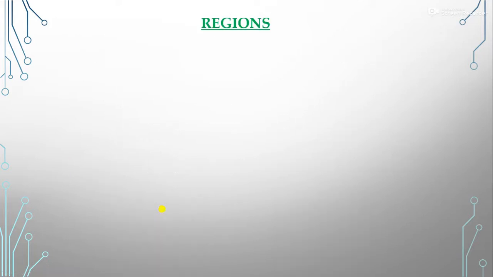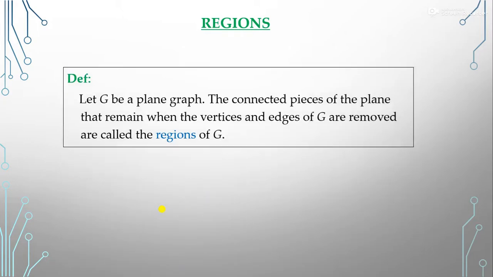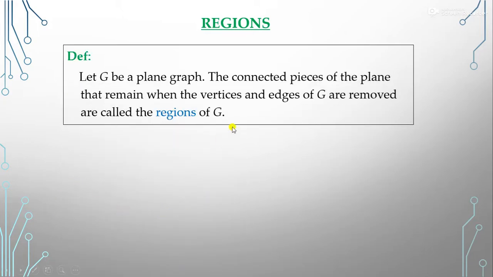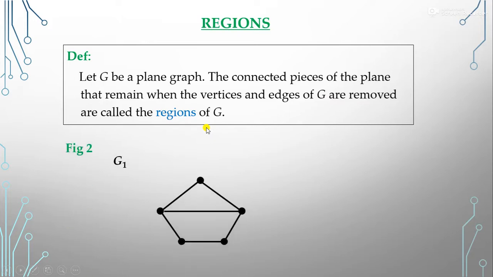Now come to the regions. So what are the regions? Let G be a plane graph. The connected pieces of the plane that remain when the vertices and edges of G are removed are called the regions of G. Suppose we have this graph G1. How many regions are here and which are these?